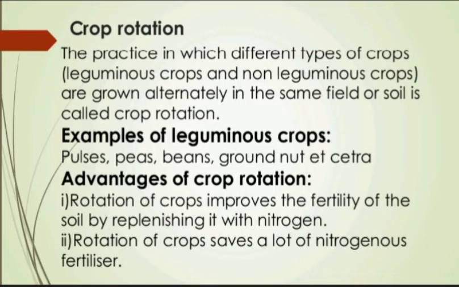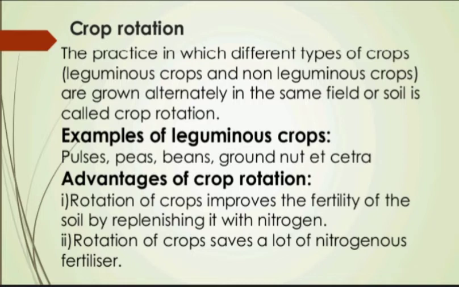fertility. Clear? And when another cereal crop like wheat is grown after the pulses or groundnut in the same field, then wheat can utilize the extra nitrogen from the soil for its growth and produces a good amount of crop.